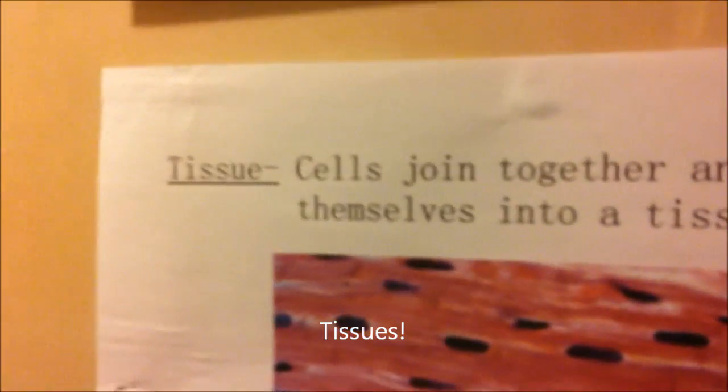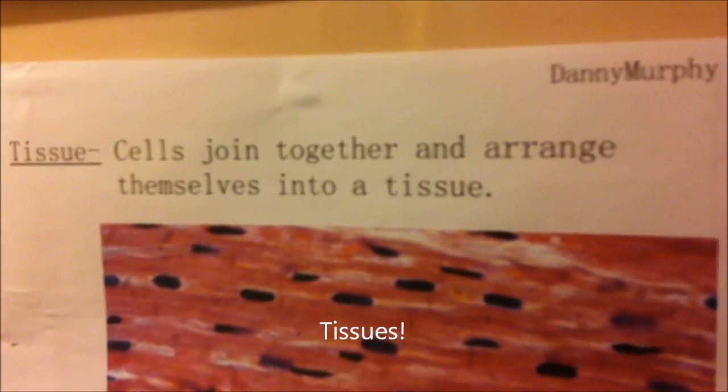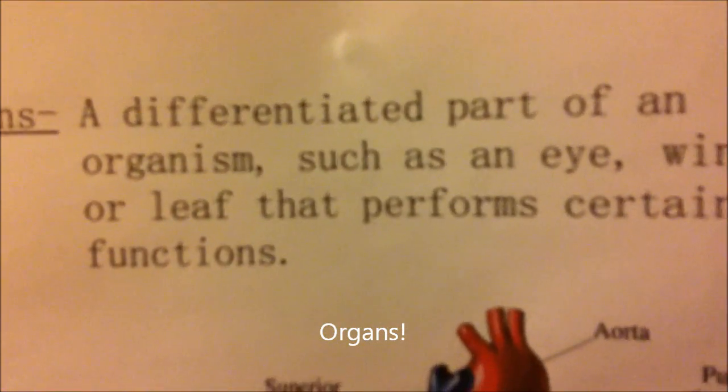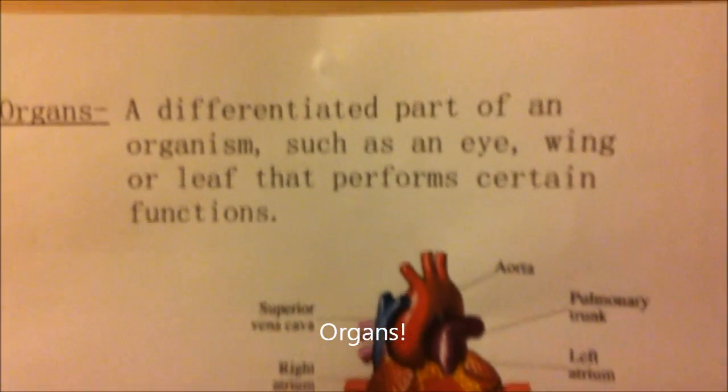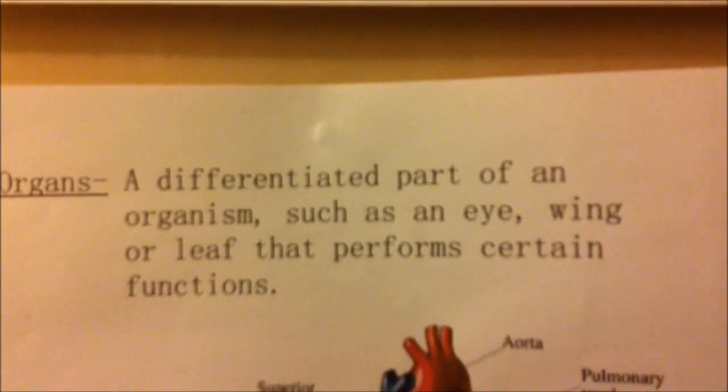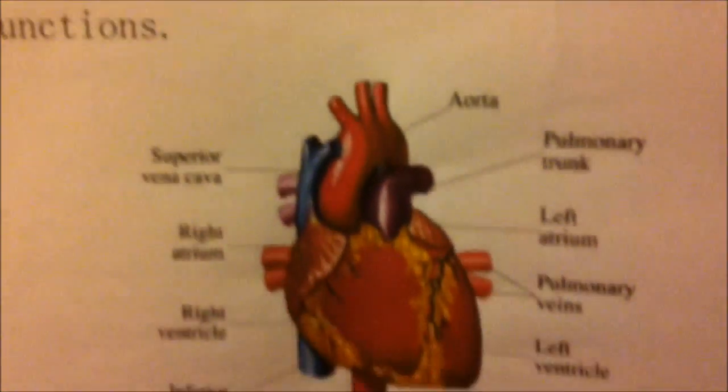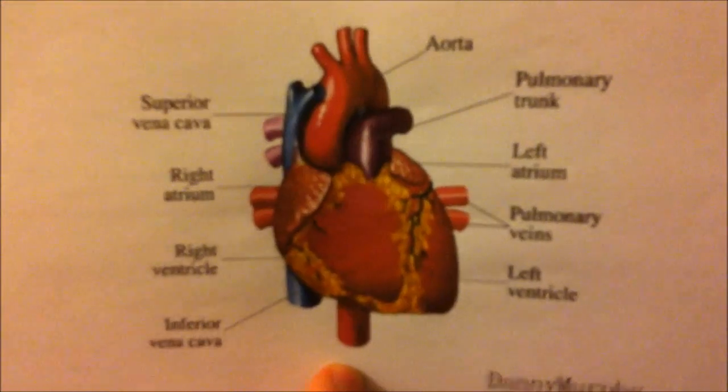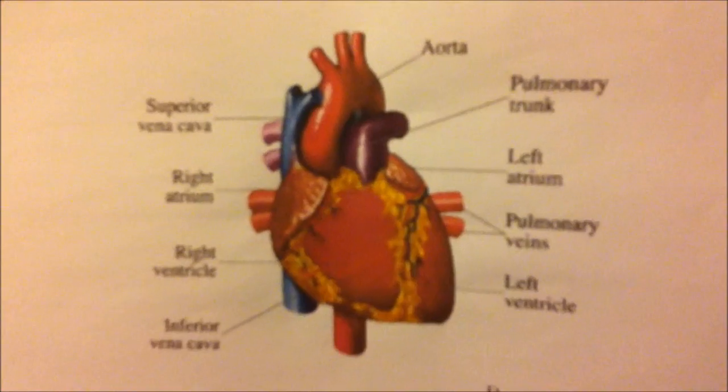Tissues, cells that join together and arrange themselves into a tissue. There is a lot of information on tissues such as the muscle tissues, the cardiac tissue, the skeletal tissue and the smooth tissue. These are all muscle tissues inside of your body. Organs, a differentiated part of an organism such as an eye, a wing or a leaf that performs certain functions. Here is a heart which you will see. There is also things such as a liver, a lung or a kidney.